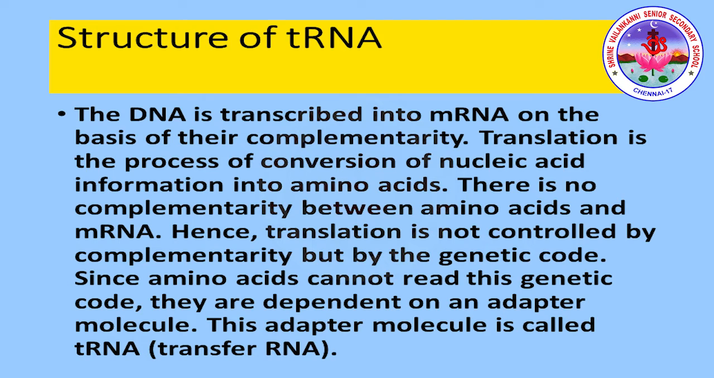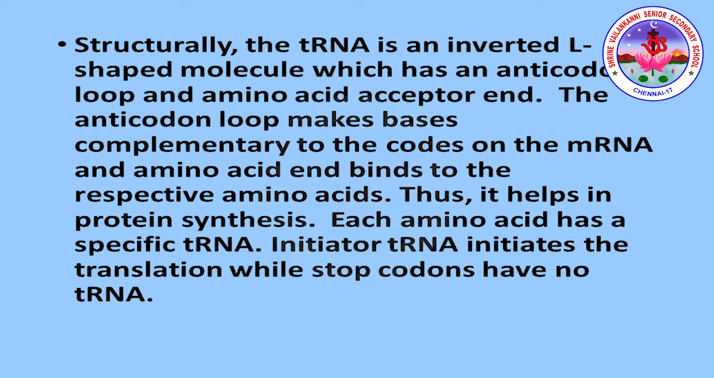So here I want to ask you a question. What are the types of RNA? tRNA, mRNA and rRNA. Structurally, the tRNA is an inverted L-shaped molecule which has an anticodon loop and an amino acid acceptor end. The anticodon loop has bases complementary to the codons on the mRNA, and the amino acid hence binds to the respective tRNA. Thus, it helps in protein synthesis. Each amino acid has a specific tRNA, including an initiator tRNA which initiates the translation, while stop codons have no tRNA.